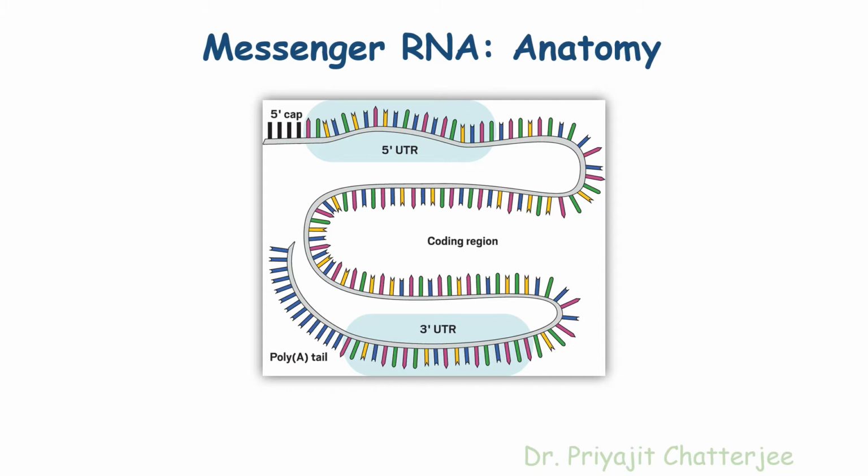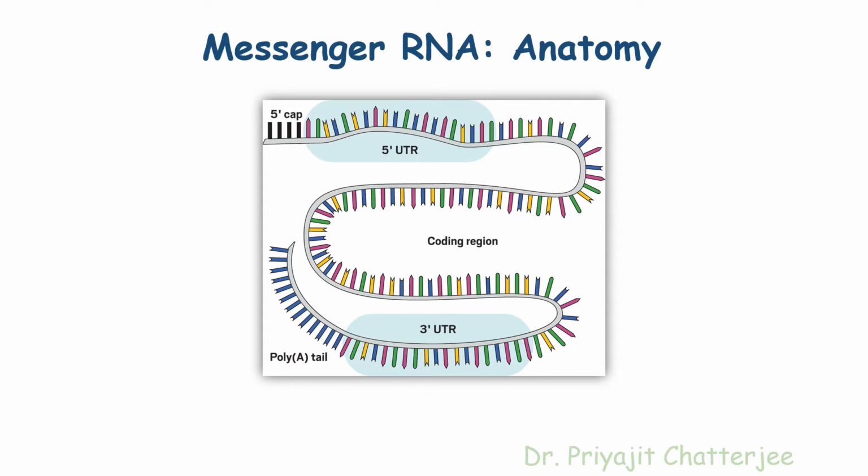This structure is followed by a 5' untranslated region, also called 5' UTR. Then there is a coding region which is again followed by the 3' untranslated region or 3' UTR. At the end of the 3' UTR, a poly A tail is present. Poly A tail, that is a tail made up of poly A residues. A means adenine nucleotide residue.